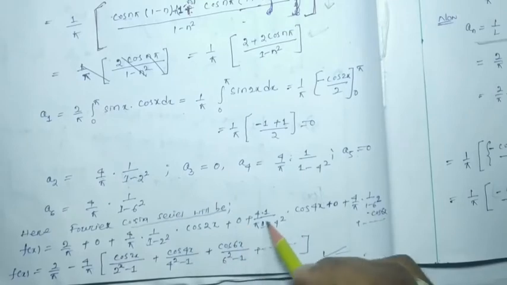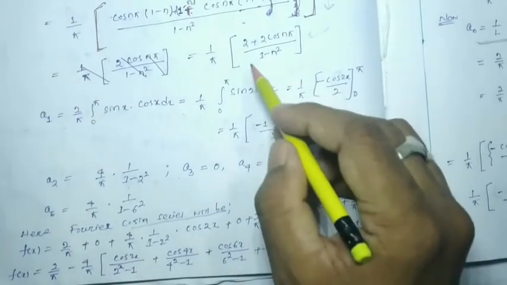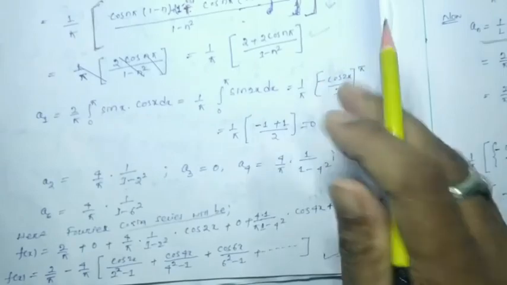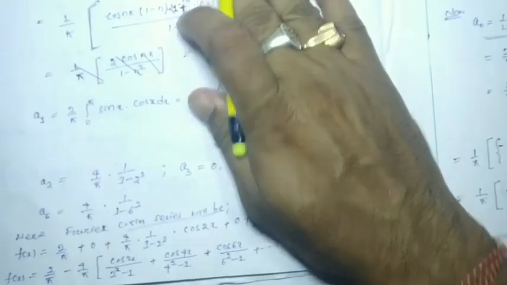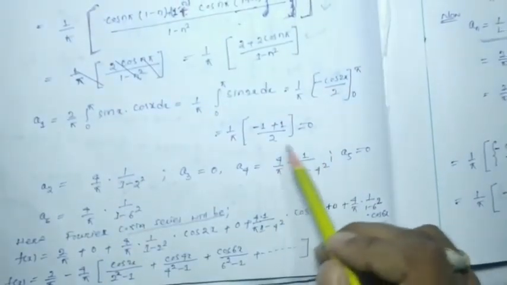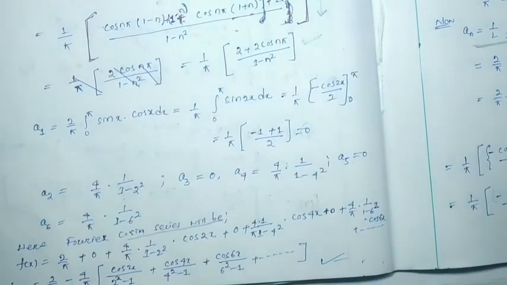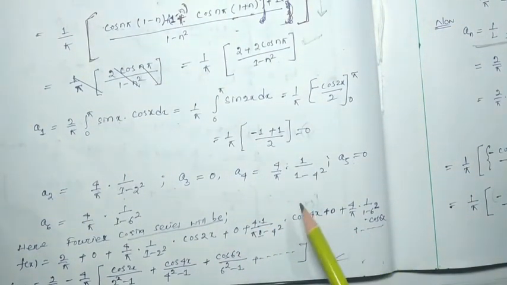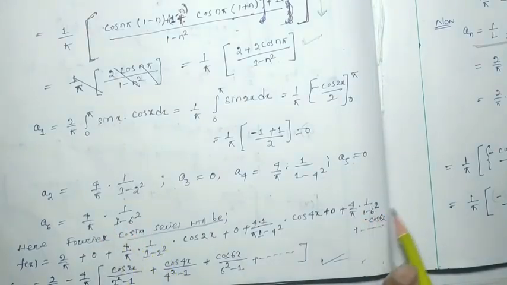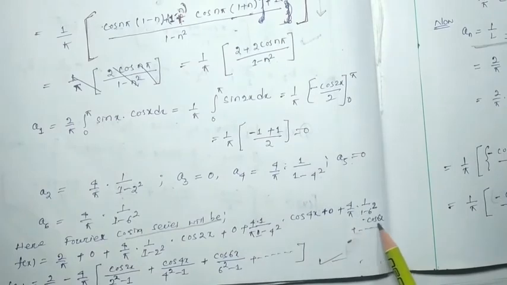A3 is 0, a4 is this much, we found from here. And a6 is nothing but 4 by pi into 1 by 1 minus 6 square, cos 6x.